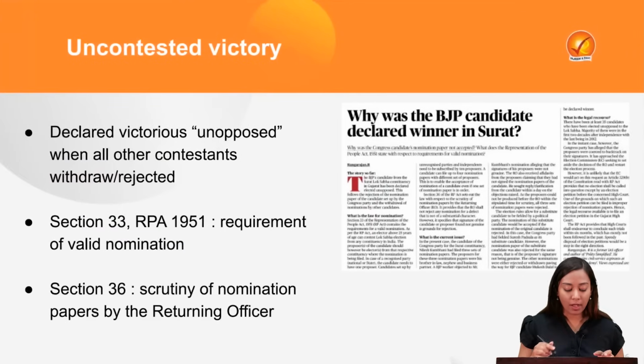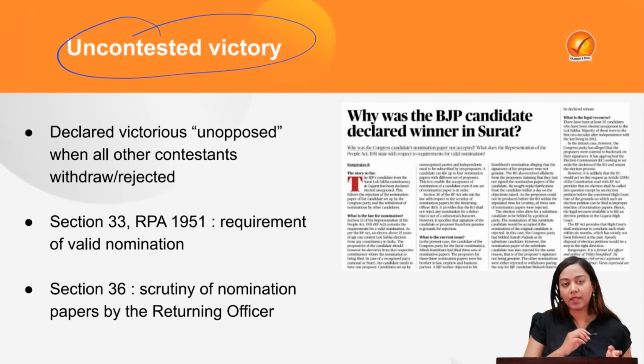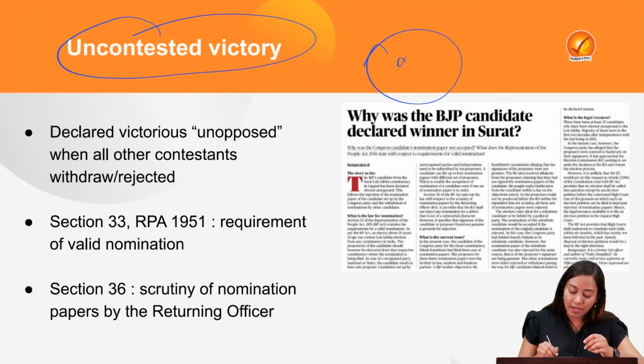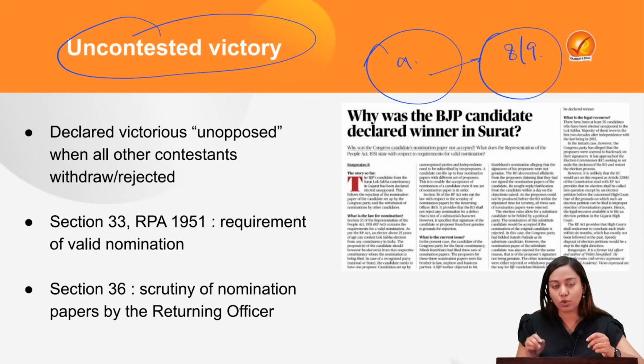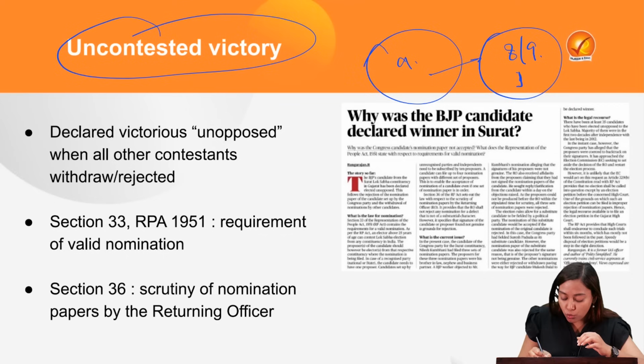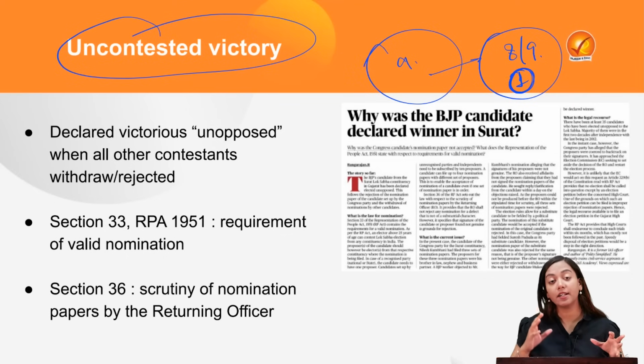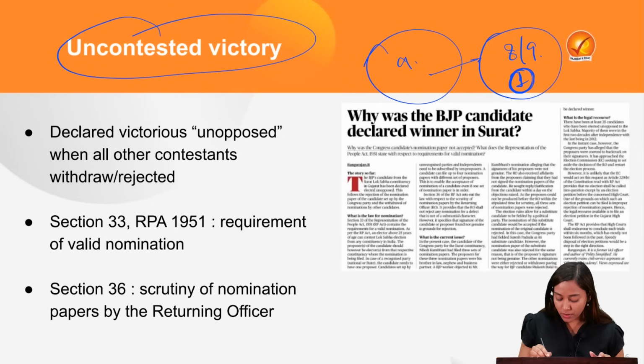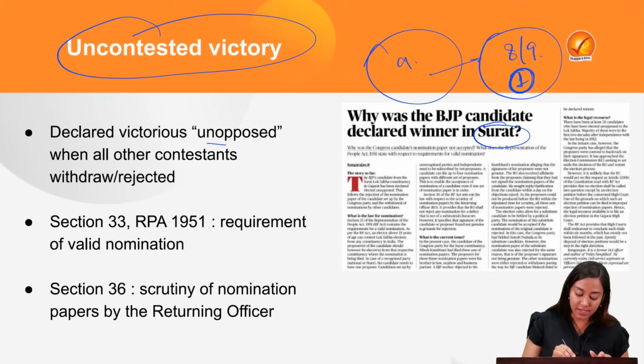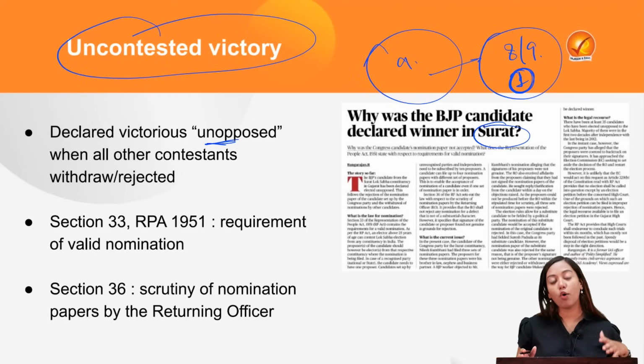Okay. Now, talking about uncontested victory. Just imagine that from a constituency, 9 people are contesting. Suddenly something happens and 8 of 9 people are disqualified. Will this amount to nullifying this election? No. This will amount to this one qualified person becoming the uncontested winner. This has happened recently in the case of the Surat constituency, where a BJP candidate has been recognized as an uncontested, unopposed winner of the election because all the other candidates' nomination papers were rejected.